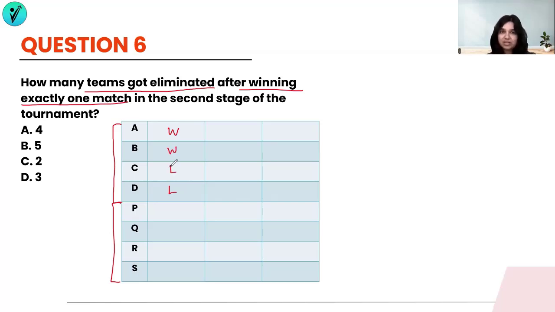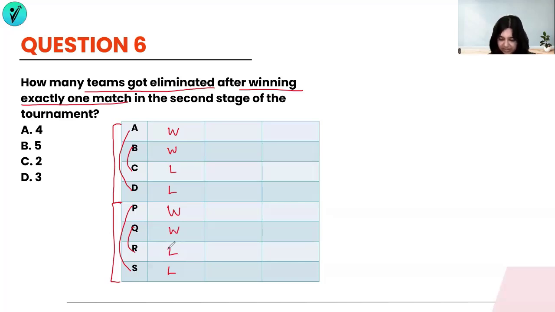They have not told us who plays with whom, but we know that there are 4 matches. So A has to play with one of the team members, B has to play with one of them, C has to play with one of them, and D has to play with one of them. Those are the 4 matches. So I'm assuming that A has played with D and B has played with C. And then I'm also assuming the third match between P and S, let's say P won and S lost. And between Q and R, Q has won and R has lost.